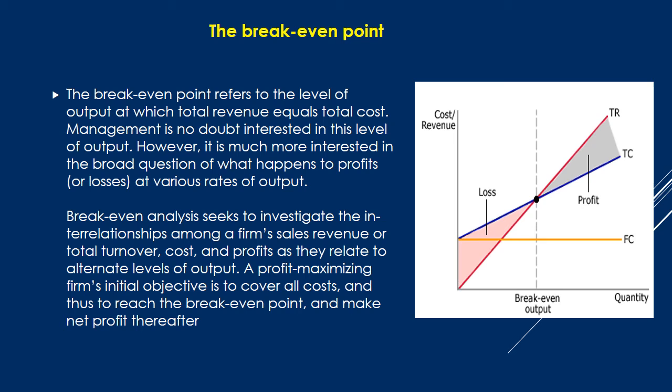Then while we are producing more and more units of output, till the break-even point, the total revenue will be less than total cost. This is the area where the firm is facing loss. But at the point of equilibrium, the total cost is equal to total revenue. This is the break-even point. After this break-even point, the firm is producing more and more units of output. At that time total revenue will be more than total cost. This is the area where the firm is enjoying profit.